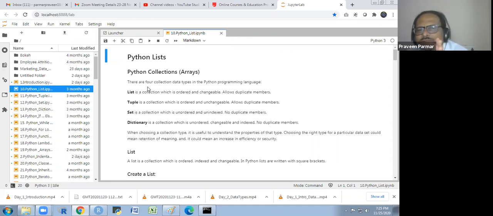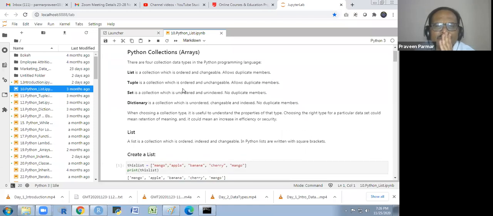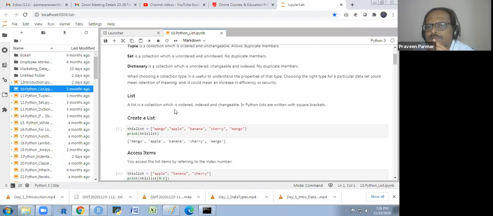When choosing a collection type, it is useful to understand the properties of that type. Choosing the right type for a particular data set could mean retention of meaning, and it could mean an increase in efficiency or security. So I explain you one by one, show you the things. The list is a collection which is ordered, indexed, and changeable. In Python, lists are written with square brackets.